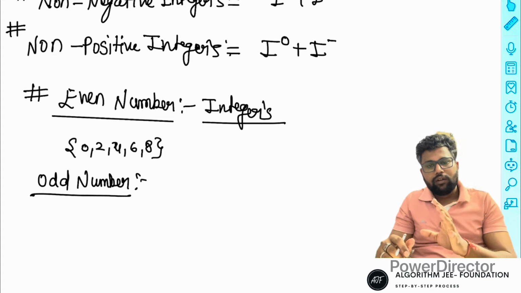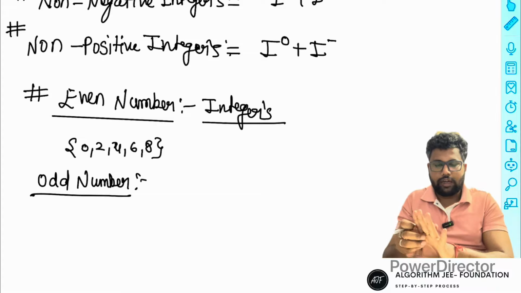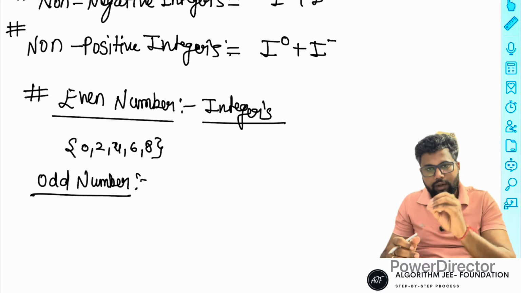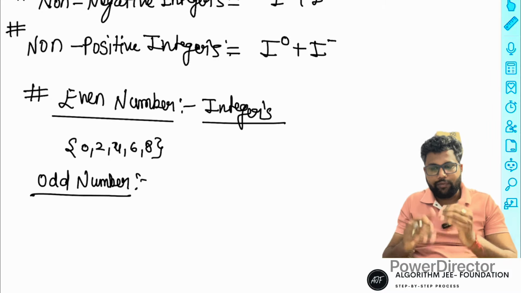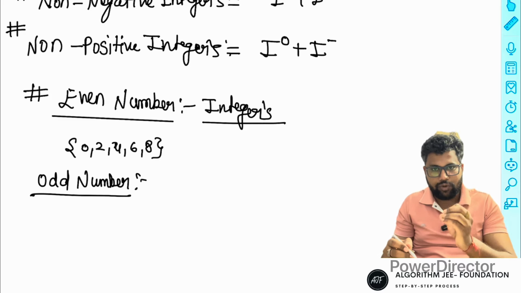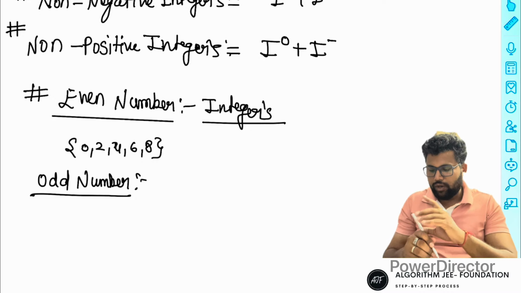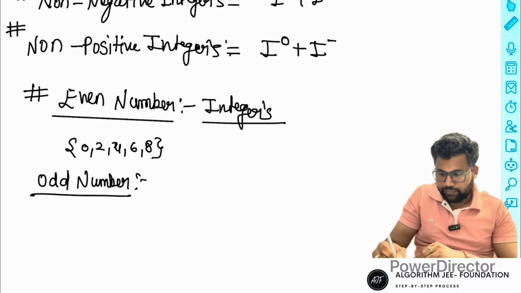If you don't know, 0 is also an even number, so do not be confused. 0 is an even integer. Odd number means if it is not divisible by 2, it is an odd number.